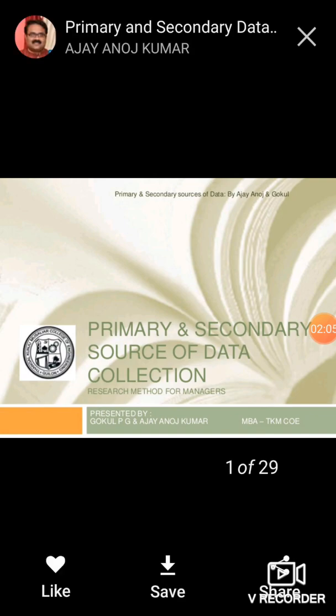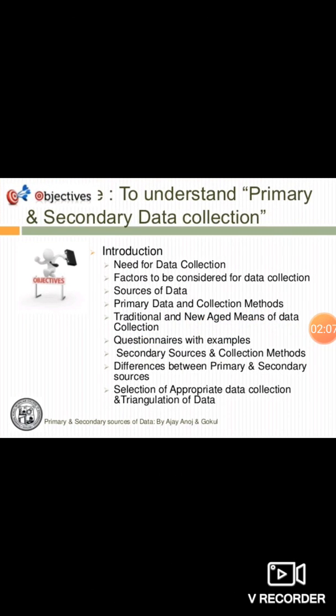So moving on with the slide, to understand this concept we need to collect the data. First of all, factors which are considered when data is collected, then what are the different sources, what are the primary data and its methods for collection, then what were the traditional methods, what are the new methods of collection of data, what are questionnaires, what are the secondary sources.